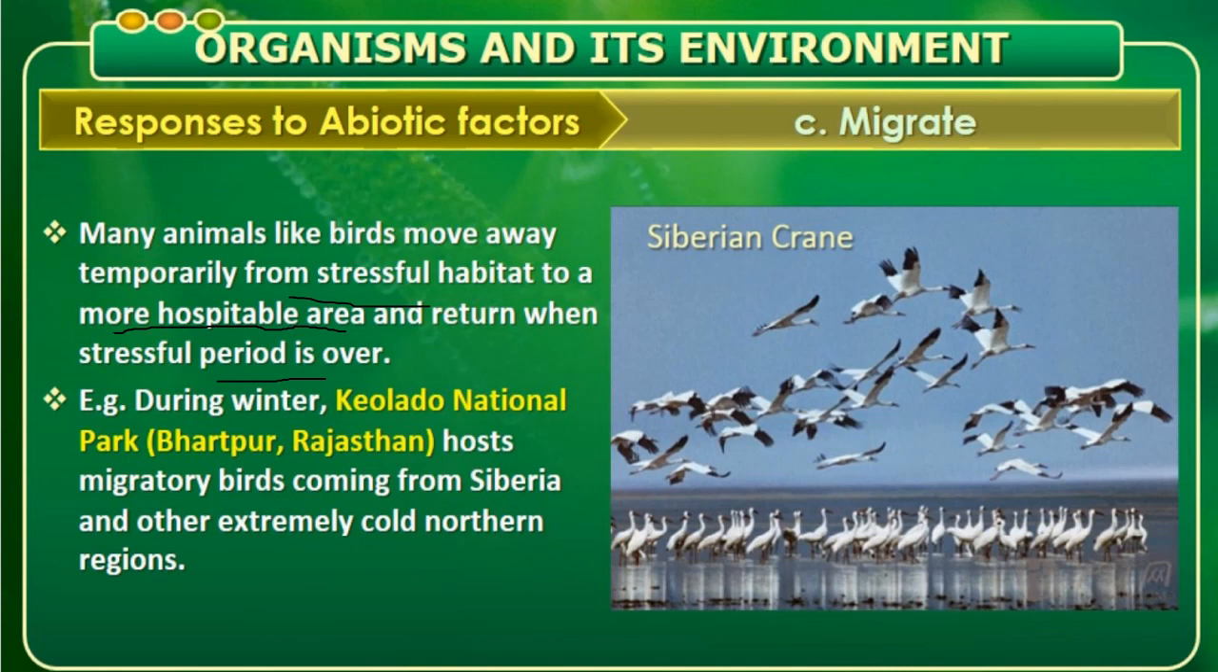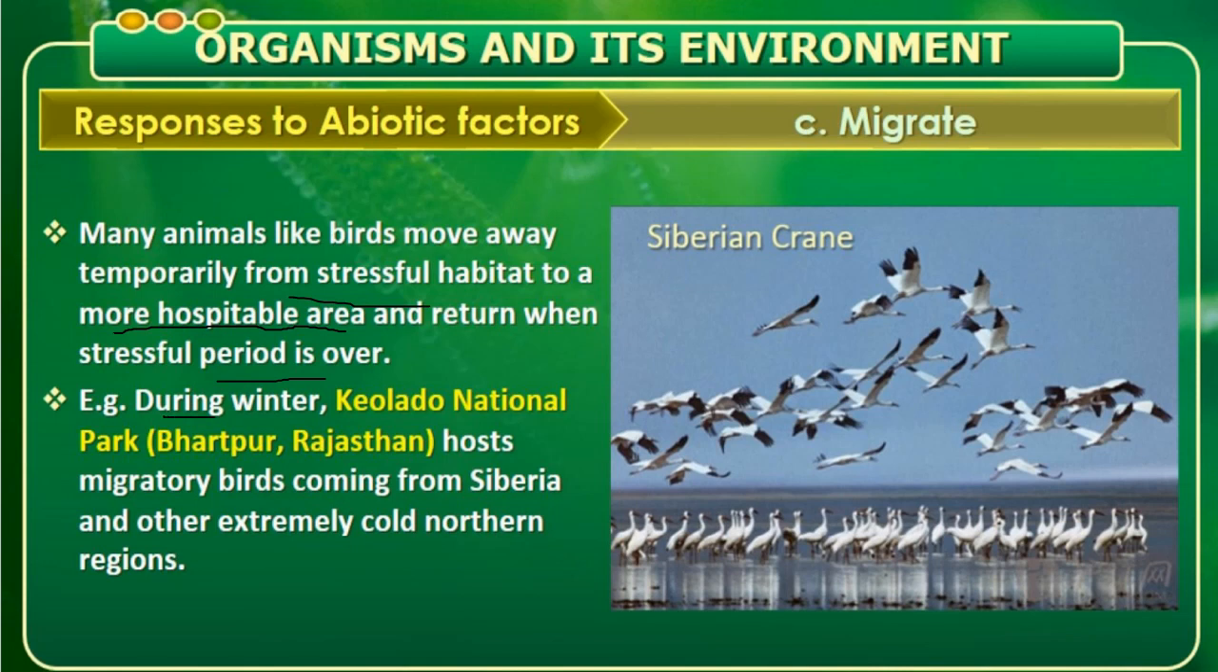So they migrate because their habitat becomes stressful. When the stressful habitat is there, immediately they fly off from that place and move to a place where they find it hospitable, meaning comfort is there, and adjust to that weather. So they fly off there, and after the stressful period is over, again they come back. One example is given in your NCERT also.